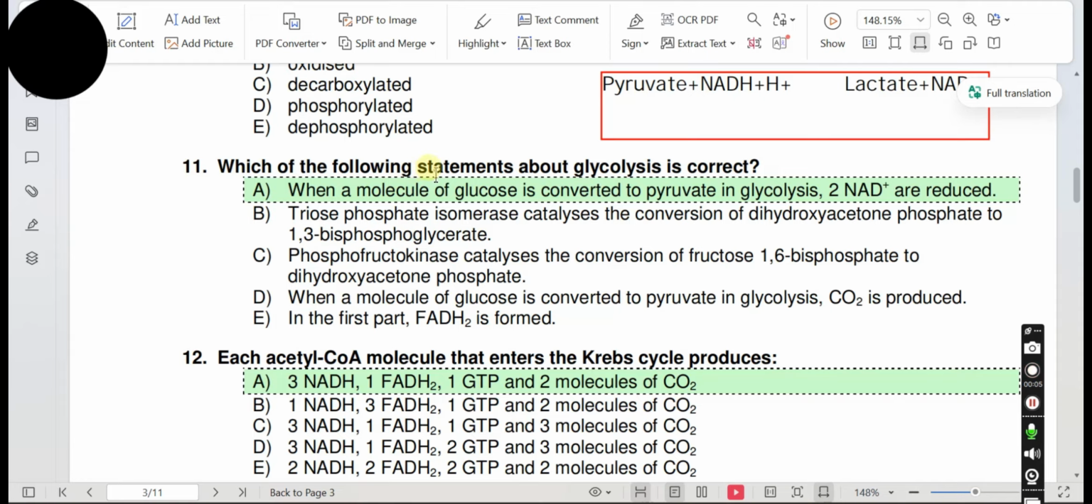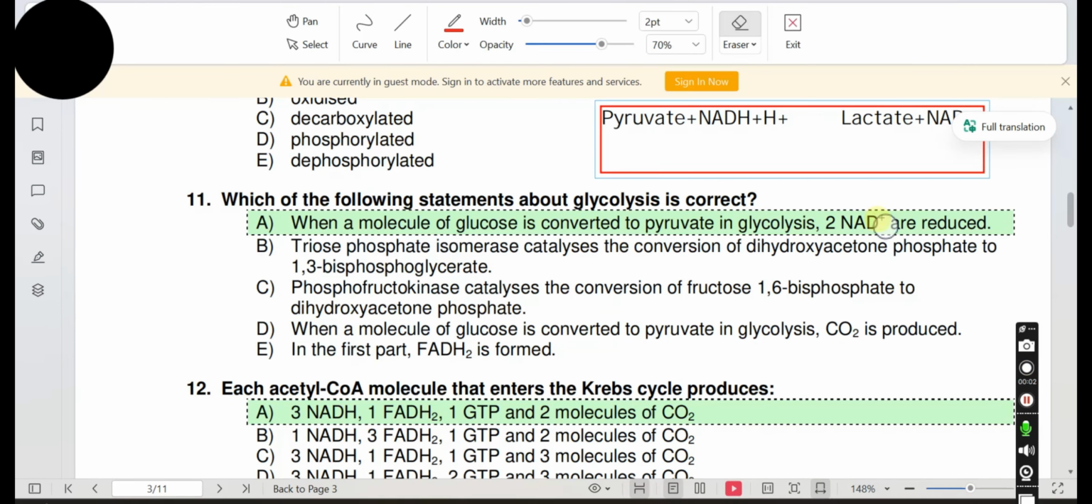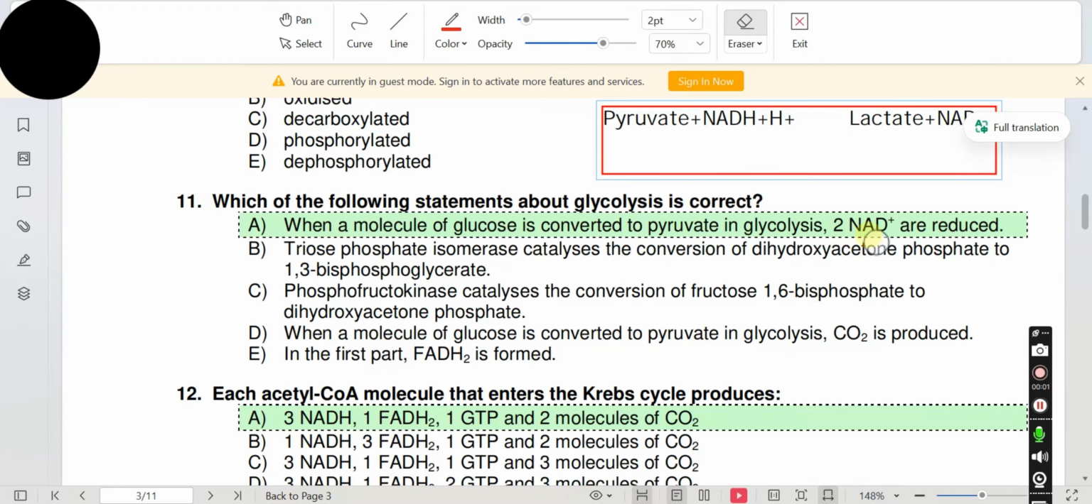Which of the following statements about glycolysis is correct? Now I will read all the options and explain you the reason. Option A. When a molecule of glucose is converted to pyruvate in glycolysis, 2 NAD plus are reduced. We know that during glycolysis, 2 NADH molecules are produced. These are produced by the reduction of 2 NAD plus molecules because 2 NAD plus molecules gain electrons and 2 NADH molecules are produced.